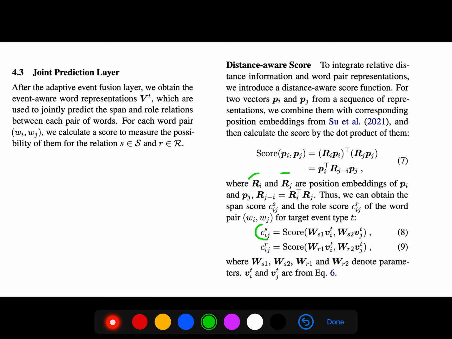This is the span score, and the role score. This is the role score. We are scoring the spans and the roles using this information.